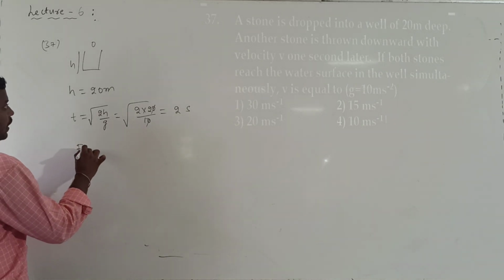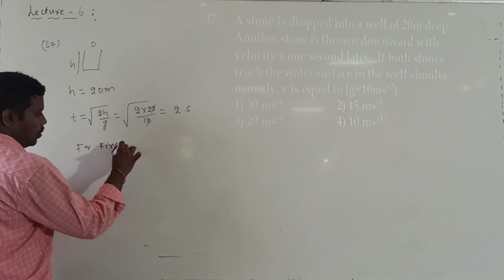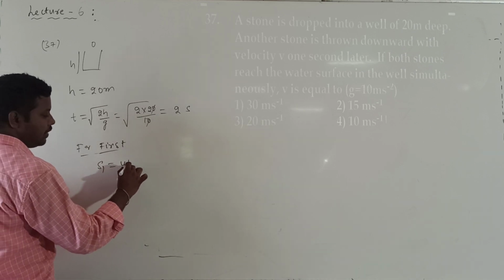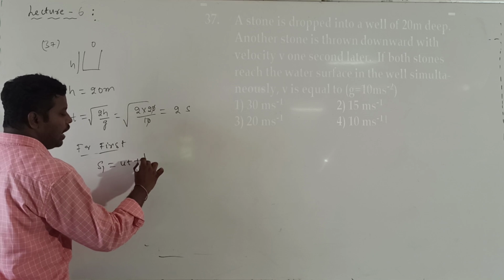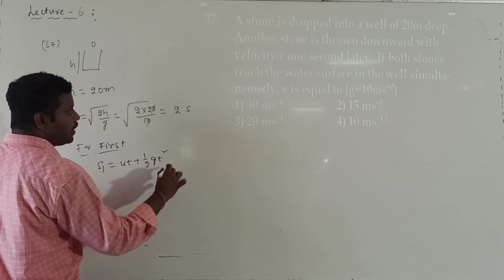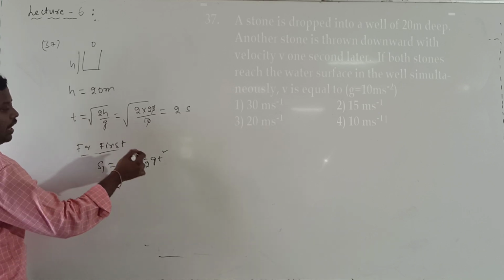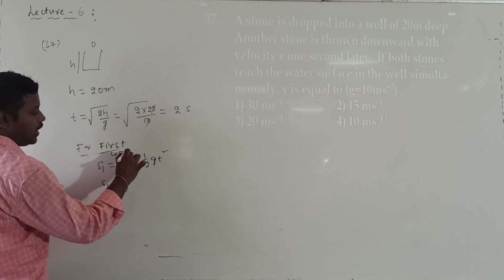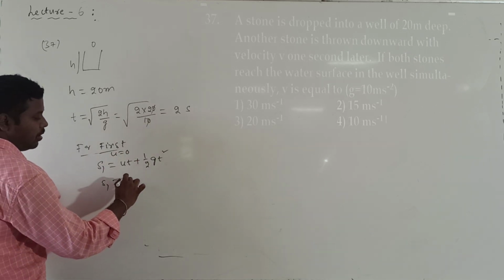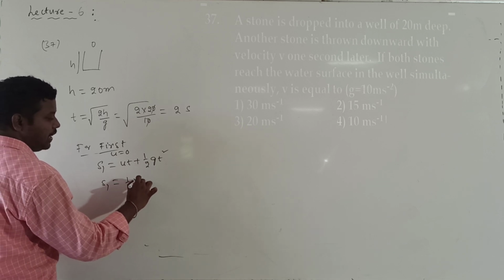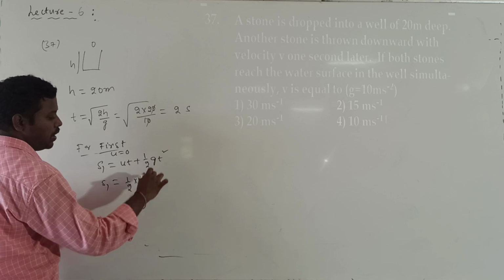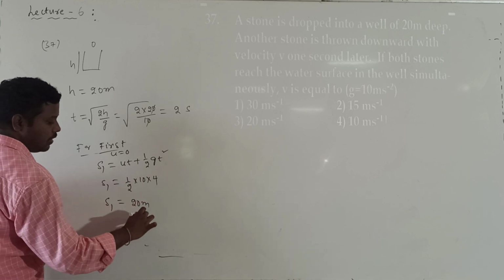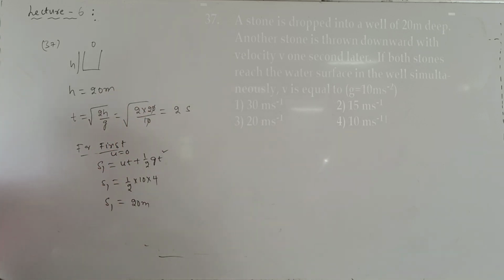So for the first stone, what is the distance travelled? Can I write S1 is equal to ut plus half into g into t square? Since u1 is 0 for the first stone, freely falling, S1 will be equal to half into g value 10 into t square, with t equal to 2, square that is 4. So the value of S1 is 20 meters. Anyhow they have given it already, no need of calculating this also.